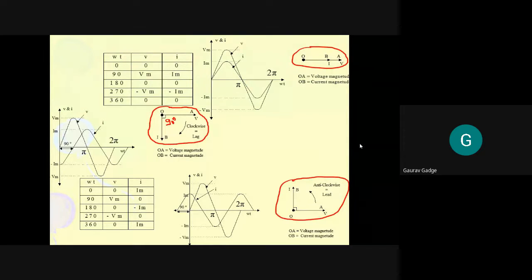Voltage must be the reference. With respect to voltage only, we generally comment. For pure resistance, current is in phase with voltage, phi equal to 0. For pure inductor, current lags voltage by 90 degree. For pure capacitor, current leads voltage by 90 degree. So these are the waveforms. Otherwise, the phasor diagrams are more than sufficient to comment on the phase relation.